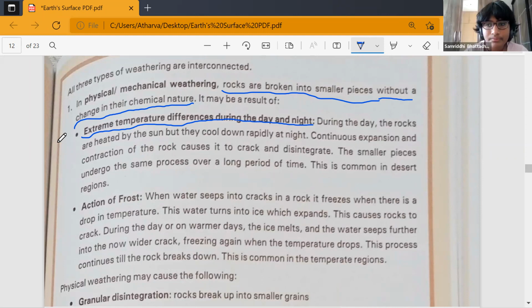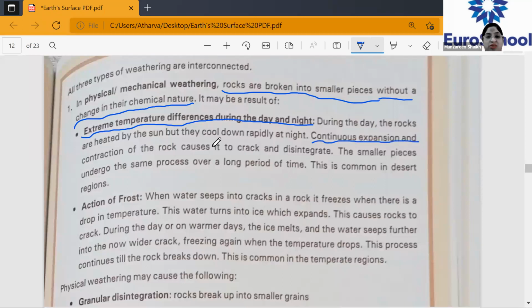In summer, if you touch any rock, you would feel that the rock is very hot because of the sun's heat. And the same rock, if you touch it at night time, you will find it rather cold. Clear? Now, the continuous expansion and contraction of the rocks causes them to crack and disintegrate. Please underline this.